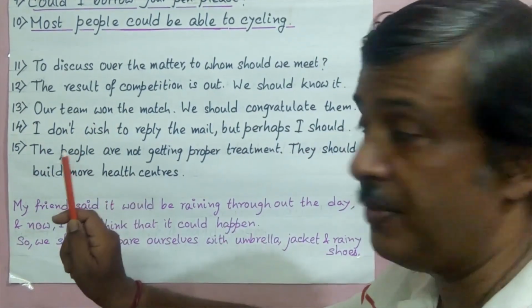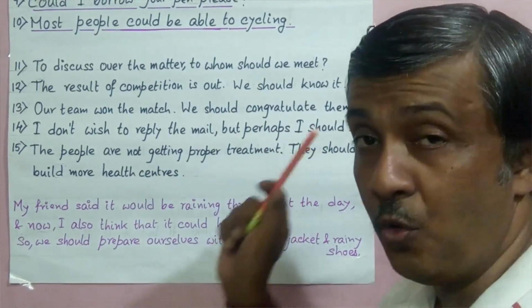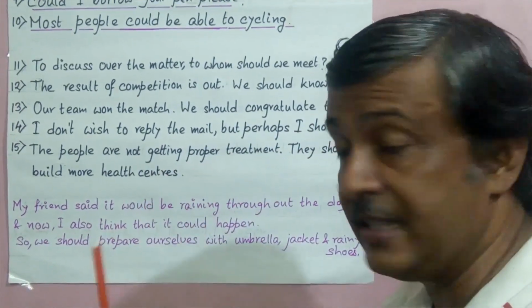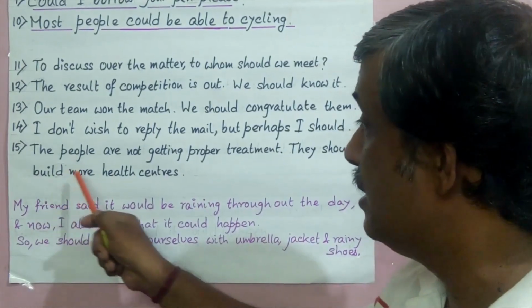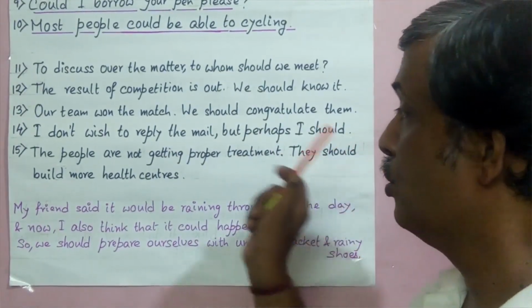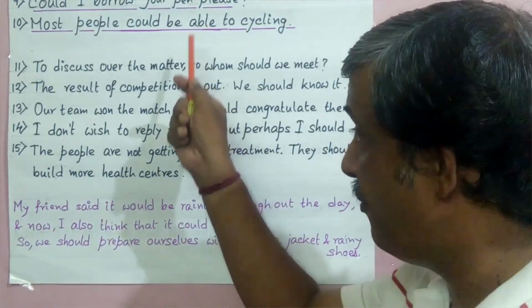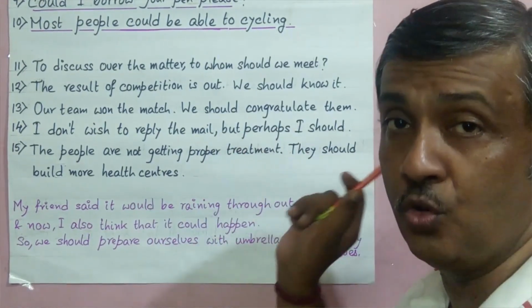The 5th example, the people are not getting proper treatment. Now what is the right thing to do? The right thing to do is to build more health centers. So here we use should. So we use should for the right thing to do, in these 5 examples, not would, not could.